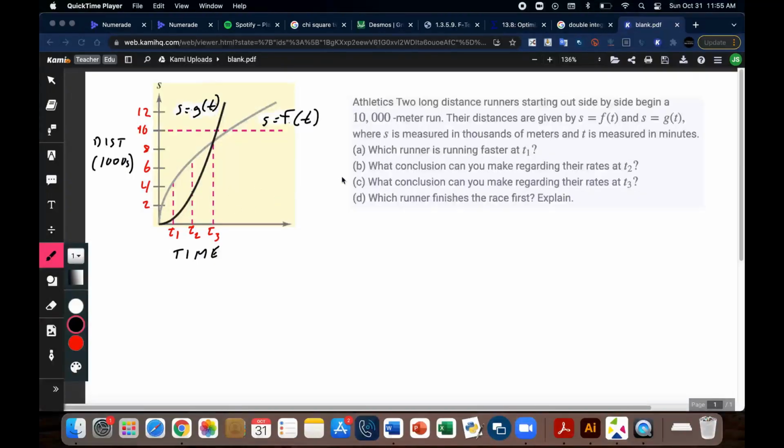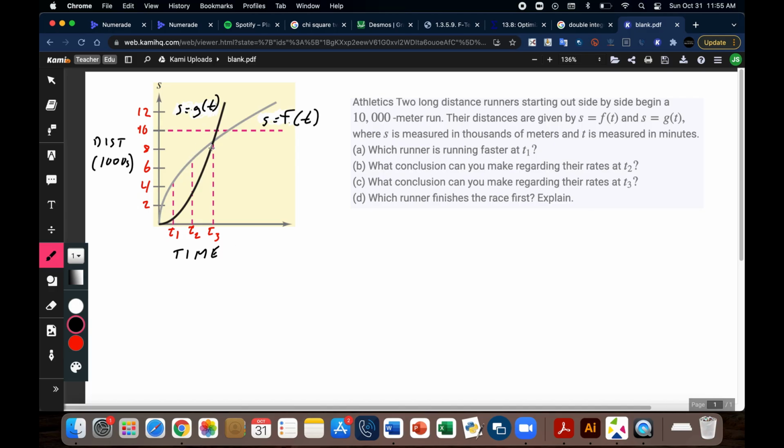At a graph of just distance over time in a 10,000 meter run. And we're interpreting what this means. So there's two runners. We've got one runner G of t and one runner F of t. And so which runner is running faster at T1?